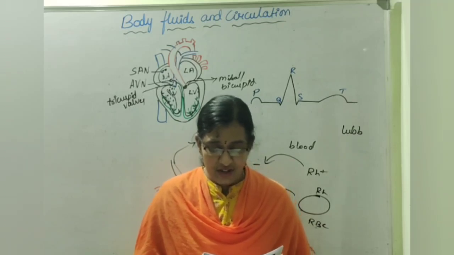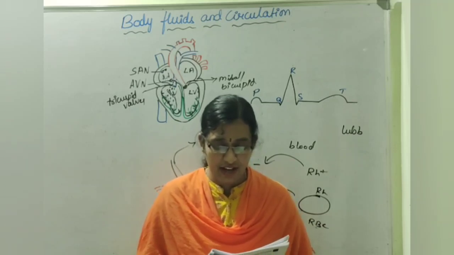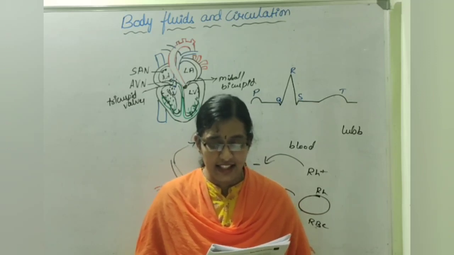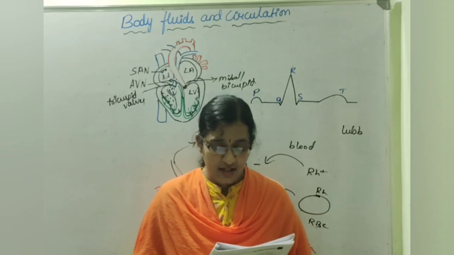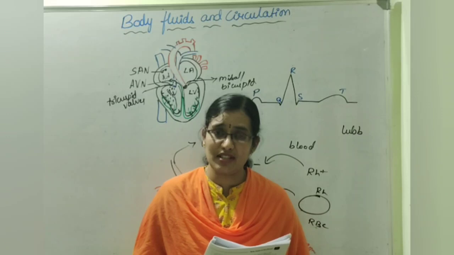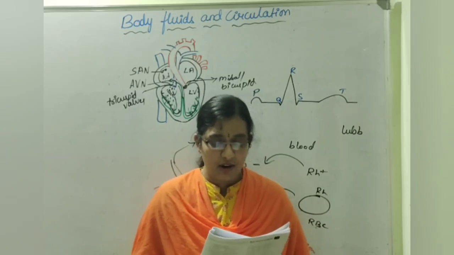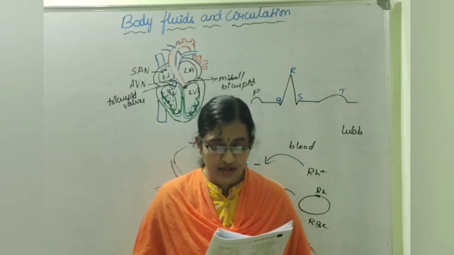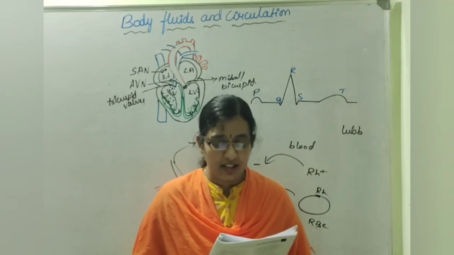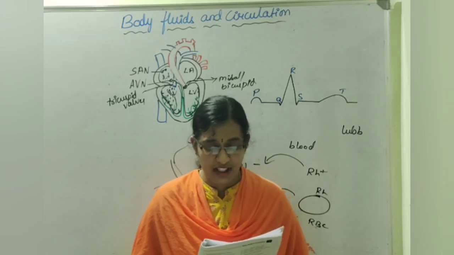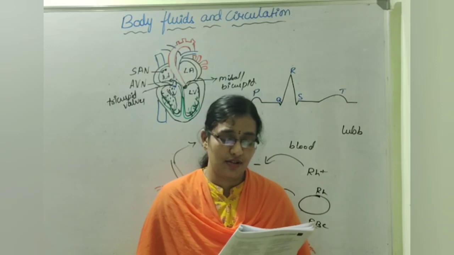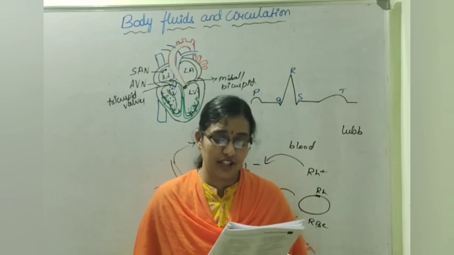Next, lymph vessels are united to form. Option 1, lymph heart. Second, jugular vein. Third one, cisterna chyli. Fourth one, thoracic duct. So lymph vessels will be united to form cisterna chyli. Option 3. What does lymph do? Option 1, transports carbon dioxide to lungs. Second one, transports oxygen to brain. Third one, returns interstitial fluid to blood. Fourth one, returns RBCs and WBCs to lymph nodes. What does it do? It returns the interstitial fluid to the blood.